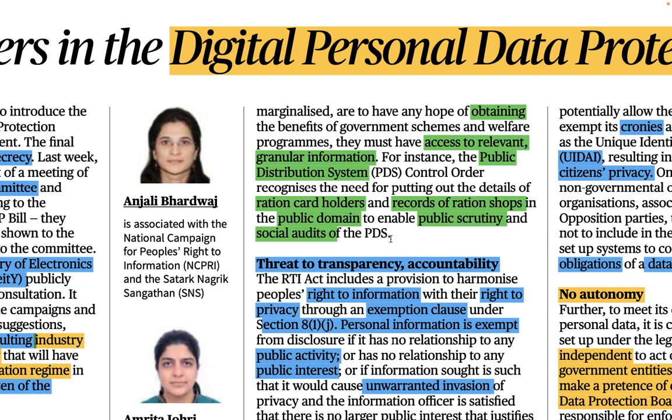RTI में कोई change नहीं लाना चाहिए, right? So here, access to relevant and granular information. Granular means बारीक, very minute information can also be availed through the RTI, and relevant means the real and the correct information, right?